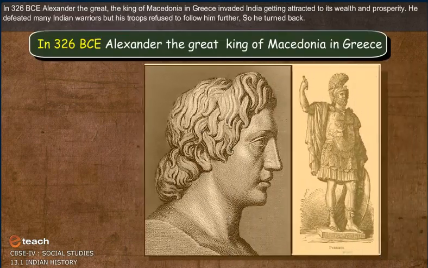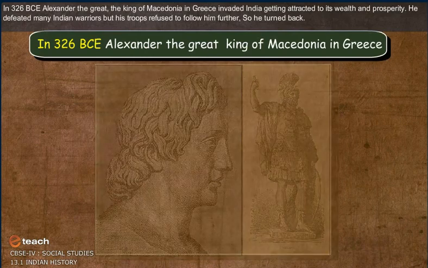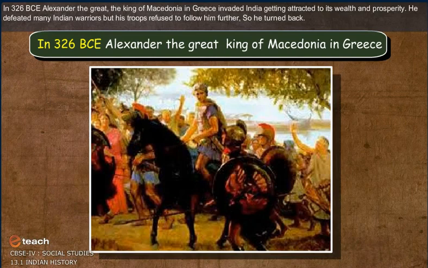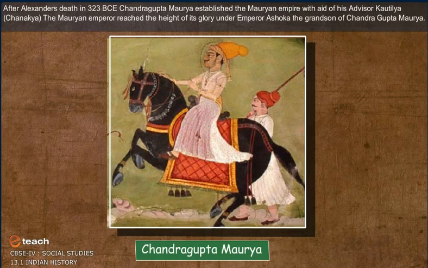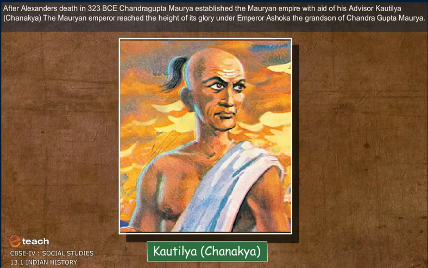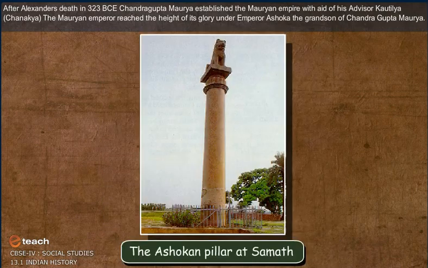In 326 BCE, Alexander the Great, the king of Macedonia in Greece, invaded India, attracted by its wealth and prosperity. He defeated many Indian warriors, but his troops refused to follow him further, so he turned back. After Alexander's death in 323 BCE, Chandragupta Maurya established the Mauryan Empire with the aid of his advisor, Kautilya Chanakya. The Mauryan Empire reached the height of its glory under Emperor Ashoka, the grandson of Chandragupta Maurya.